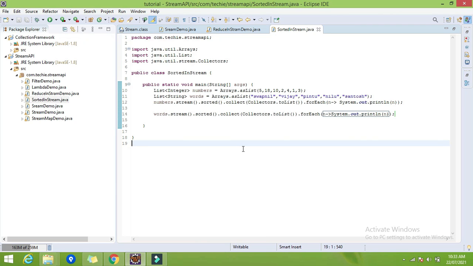But if I want to arrange in reverse order, in a descending order, not in the default natural sorting order, then how? The second variant will be used here. The first variant of the sorted method takes no argument, but the second variant takes an argument as a comparator. So here we can give the comparator. So let's try.